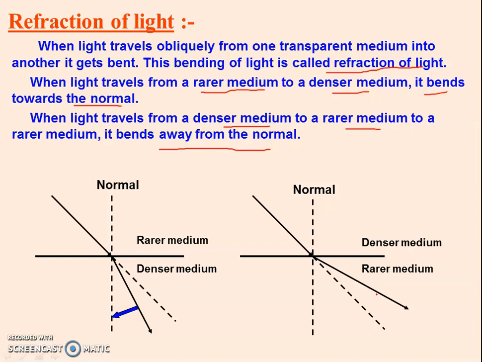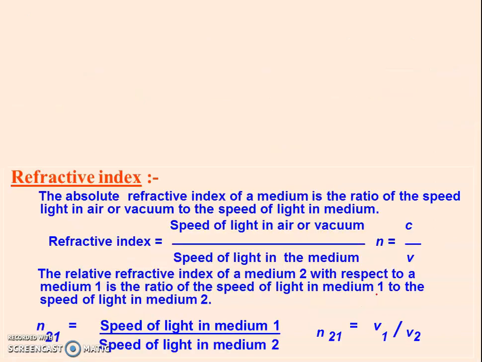Then we have discussed the two laws of refraction. Number one, the incident ray, refracted ray and normal lie in the same plane, and second one, mu or n equal to sin i by sin r. This is Snell's law. It means it obeys Snell's law, right?